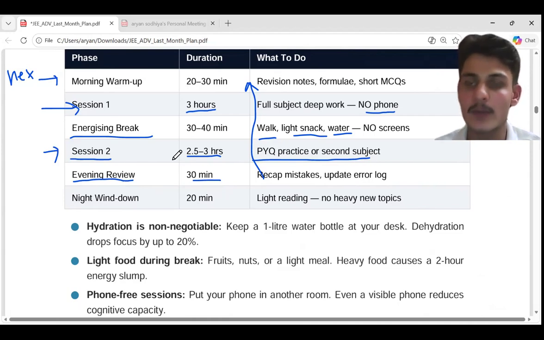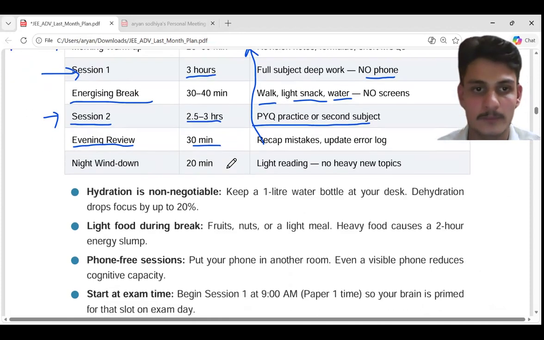Because in the real exam, there will be paper 1 as well as paper 2 in a single day. So whenever you attempt a paper, do it completely in a single day: 3 hours, then a break of 30 minutes, and then the next paper.